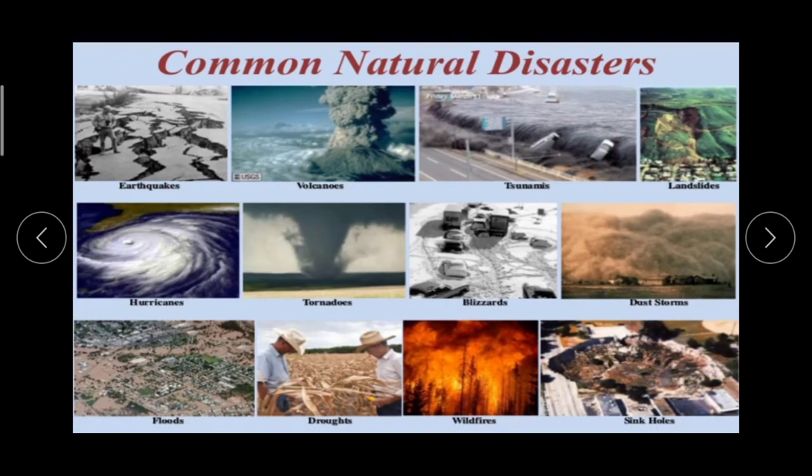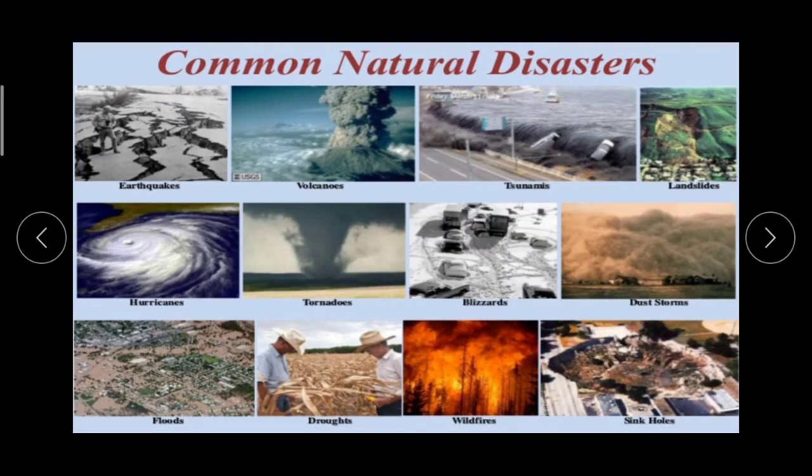here on the screen, as you can see, images of common natural disasters, which include earthquakes, volcanoes, tsunamis, landslides, which are very common, floods, wildfires. In these, as we can see, various natural events occur on the earth from time to time.